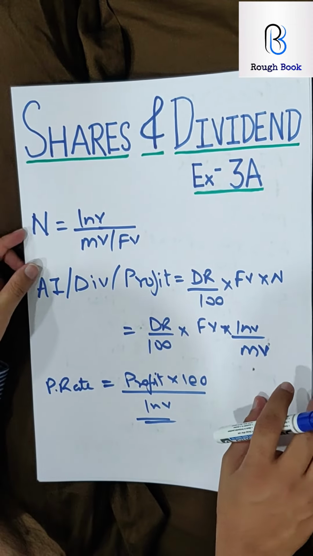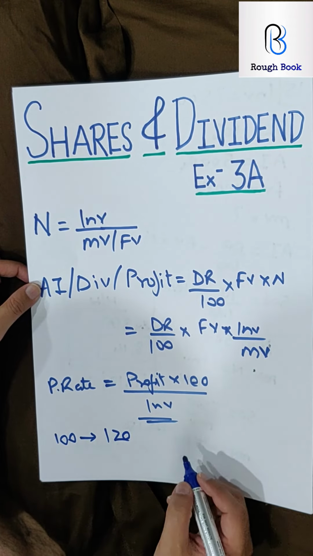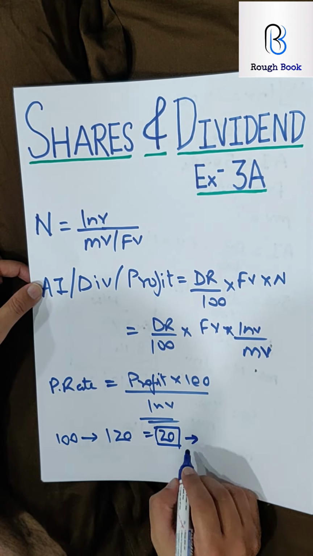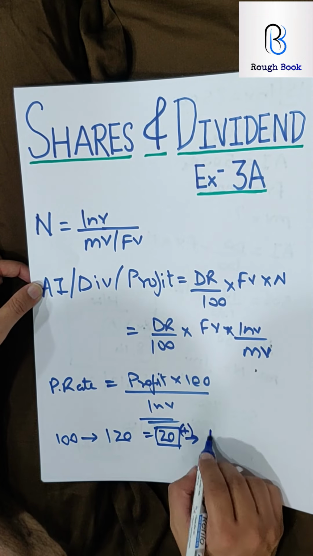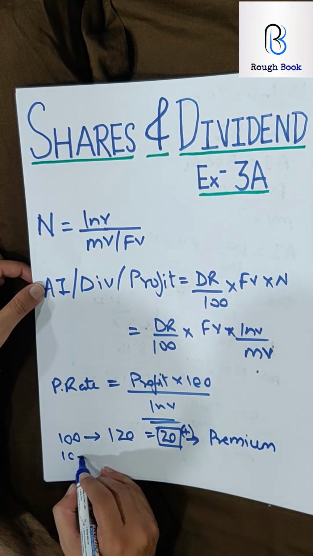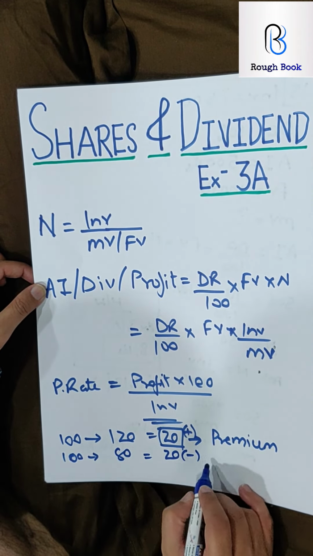Before we move ahead, one more concept we need to understand. If a 100 rupee share has been sold at 120, that means market value. There is a difference of 20 rupees, which is plus 20 rupees. You call this term premium. If a 100 rupee share has been sold at 80, then there is a loss of 20 rupees.